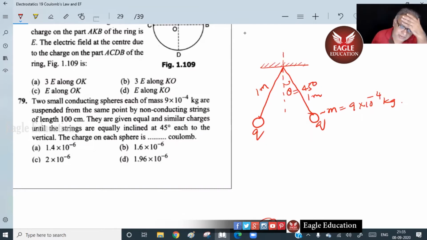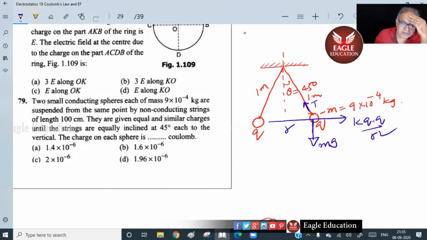What is there to do actually here? mg, tension T, and this force K Q into Q by R square. See how to do it. Just get the answer, I'll wait. In equilibrium, the net force must be 0. Resolve this into parts.